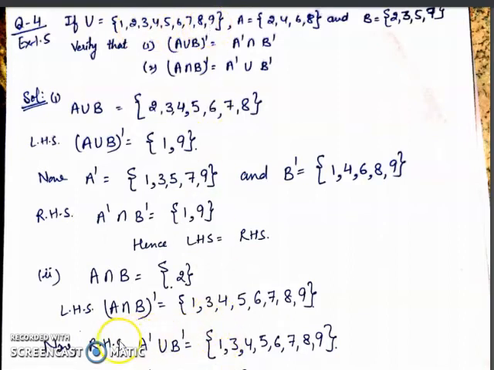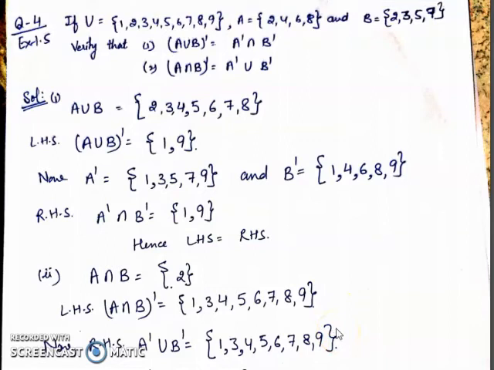Right hand side is A complement union B complement. So here we find out A complement and B complement. Their union is 1, 3, 4, 5, 6, 7, 8 and 9. So you see here again LHS is equal to RHS. So our De Morgan's law is verified.